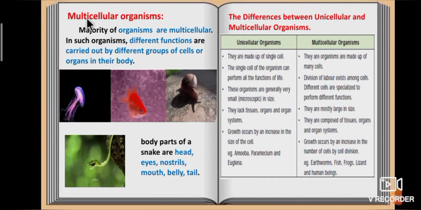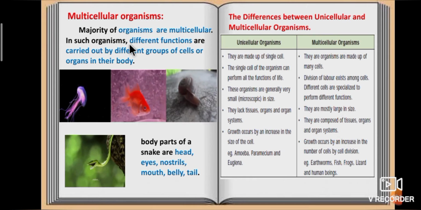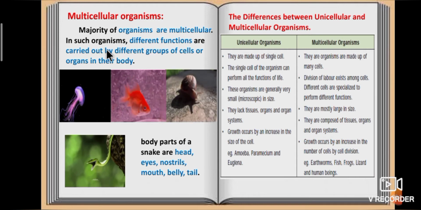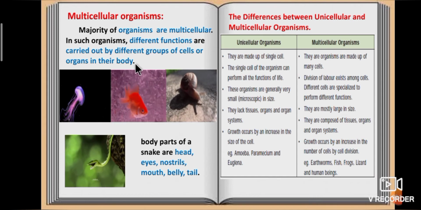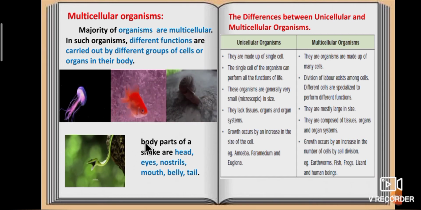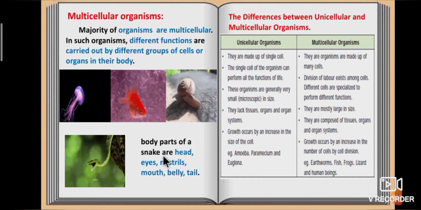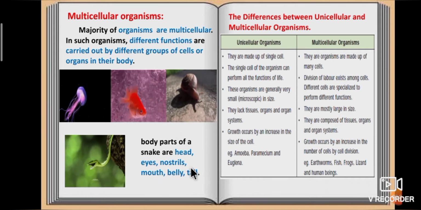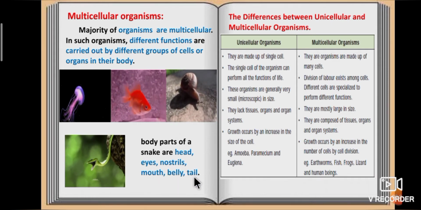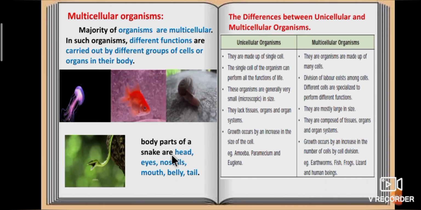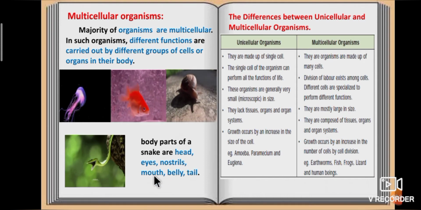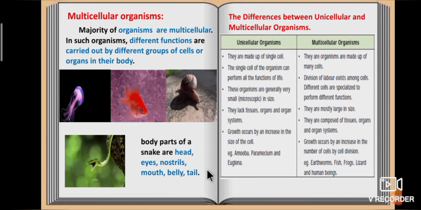Now we will study about multicellular organisms. The majority of organisms are multicellular. In such organisms, different functions are carried out by different groups of cells or organs in their body. Do you know, students? Body parts of a snake are head, eyes, nostrils, mouth, belly and tail.